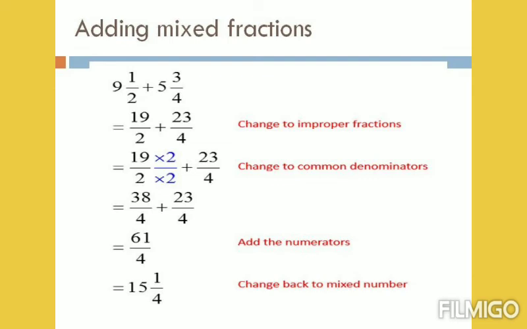Now we are going to add two mixed fractions. Let us consider 9 1 by 2 plus 5 3 by 4. We have to convert them into improper fractions first. After converting into improper fractions, we should check whether the fractions are like or unlike. If they are like, just add the numerators and write the same denominator. If they are unlike, make the denominators the same by finding the LCM. Then add the numerators and keep the same denominator. Again change it into a mixed fraction.